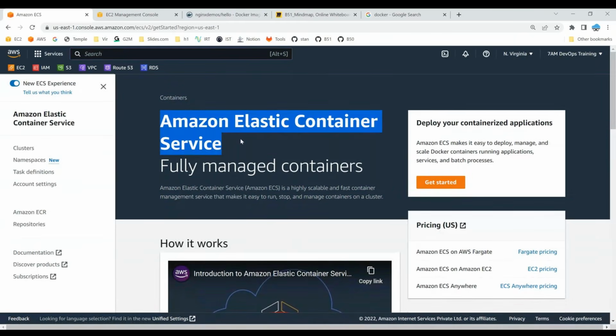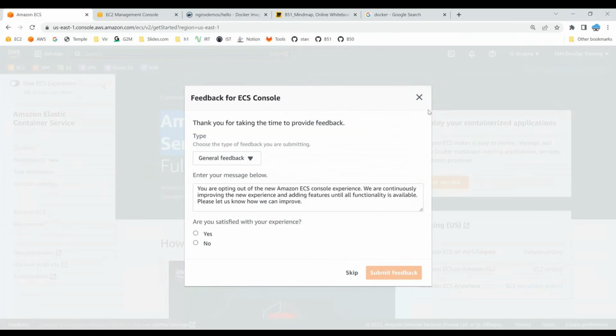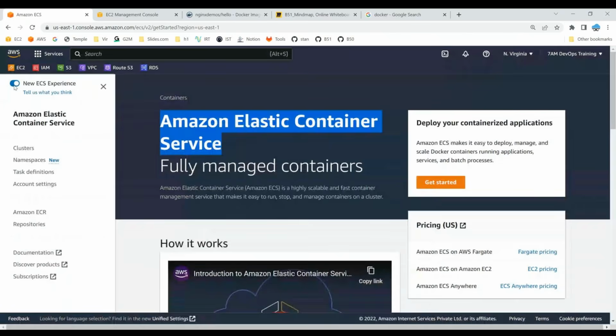So for people who are using old accounts, you would see the console in an older way. If you don't like this way, you can always just go and enable the new experience. It looks good. So they are telling that Amazon ECS is a highly scalable and fast container management service that makes it easy to run, stop, and manage containers on a cluster.